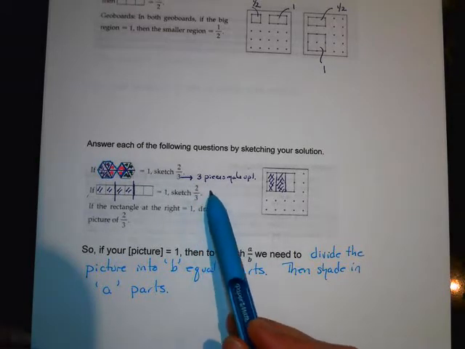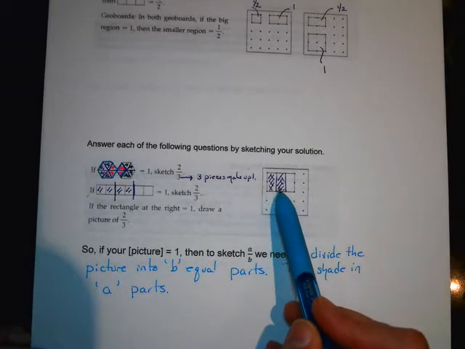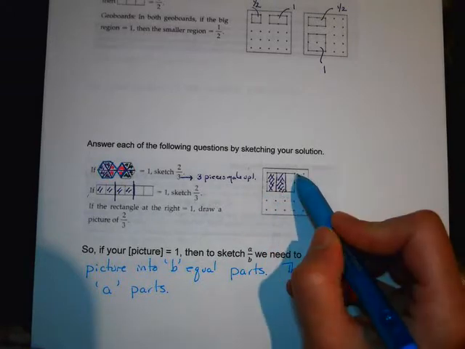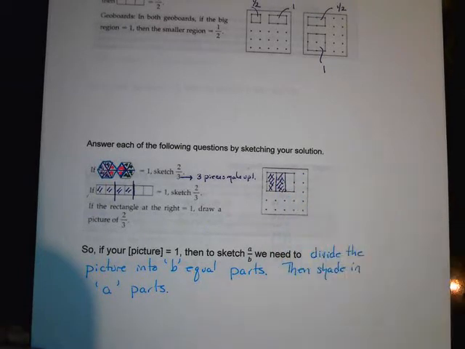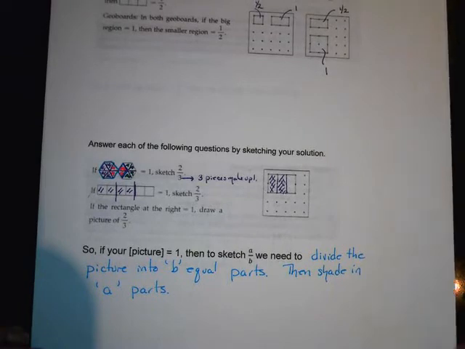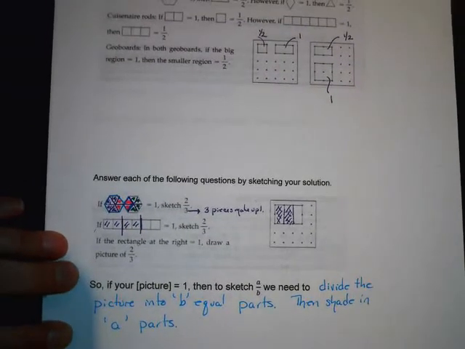4/3. And so then we would have to have taken our 3 equal parts, and then we would have had to have shaded in 4 of them. So we would have had to have drawn an extra part. Okay? Hoping that makes some sense. So I would definitely take these notes for when you're doing those OLs.